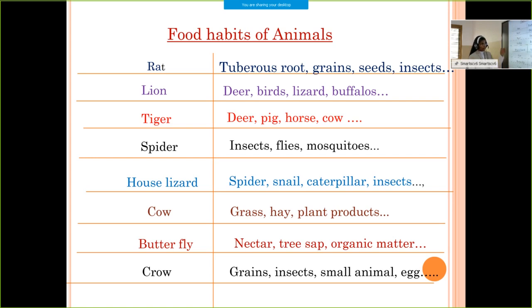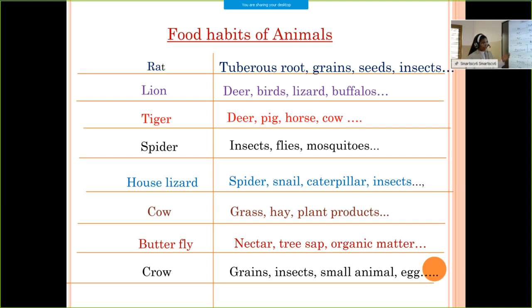These are the food items that various animals eat. Now I am asking you one question: why do these animals have different food habits? Why can't they eat the same kind of food? If they are eating the same kinds of food, is there any problem? Why do they have different kinds of food?